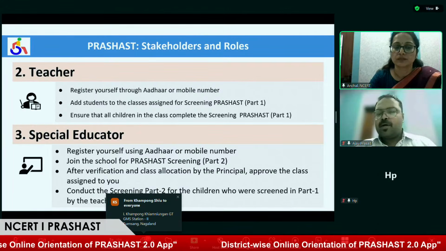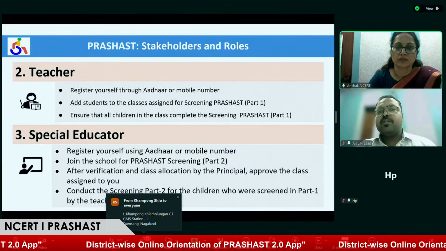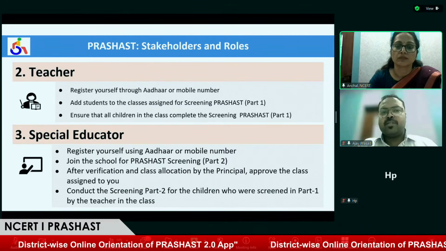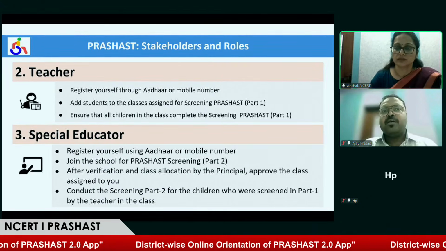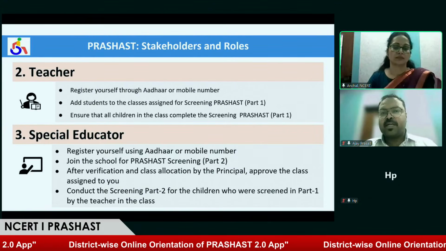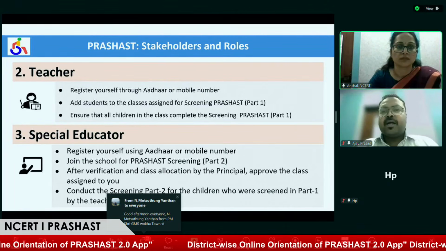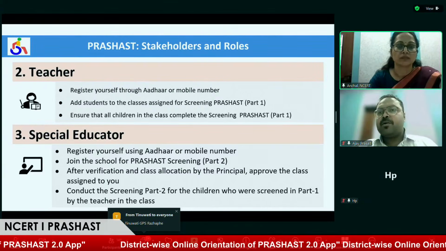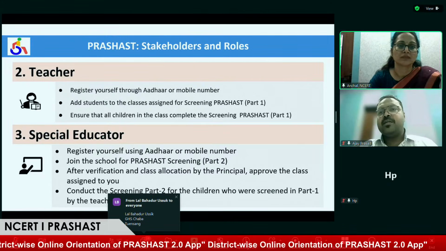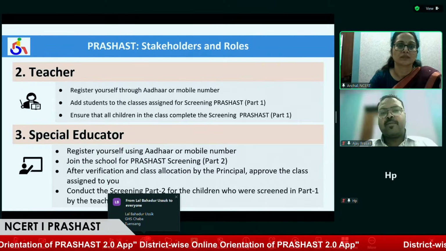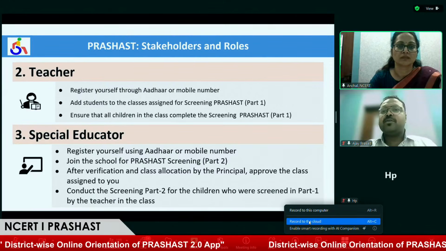Ma'am, the major difference between part one and part two lies in the number of questions. In part one, the teacher gets a questionnaire based on observations, which are not marked as locomotor disability or any specific disability. There are 63 general observations which a teacher would make. Whereas for screening part two, the special educator will get a set of questions for each and every disability listed in the RPWD Act, which is the RPWD Act 2016.